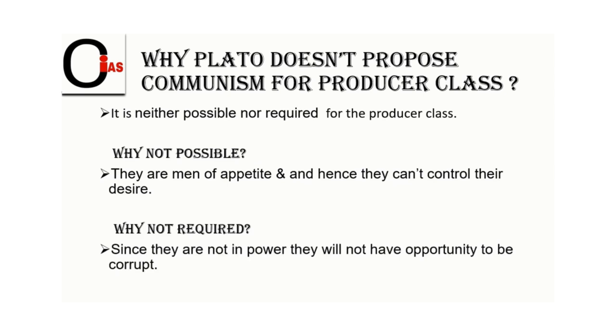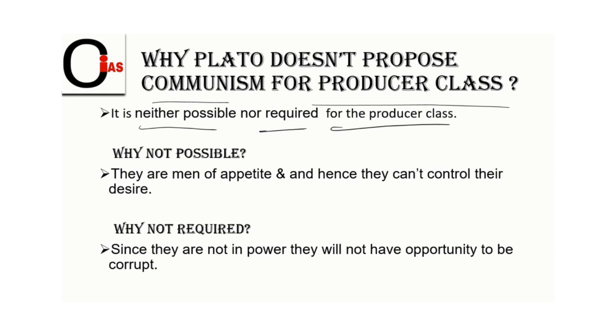So in the previous slides, we have seen that Plato proposes communism for the ruling class, and here, why does Plato not propose communism for the producer class? Let's understand, friends. Here it is neither possible nor required for the producer class. Why is it neither required nor possible? Because producer classes are not given positions of ruling. So basically they don't have any power. They just have the element of the soul that is appetite.